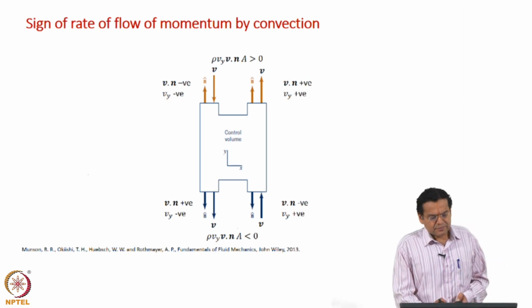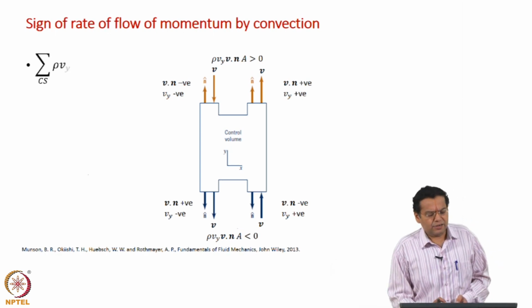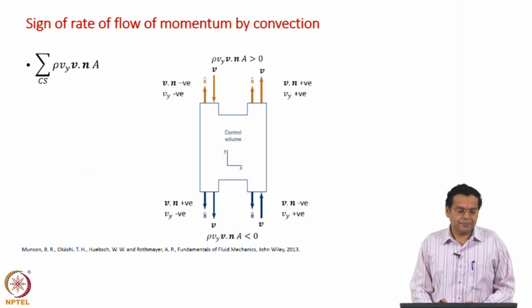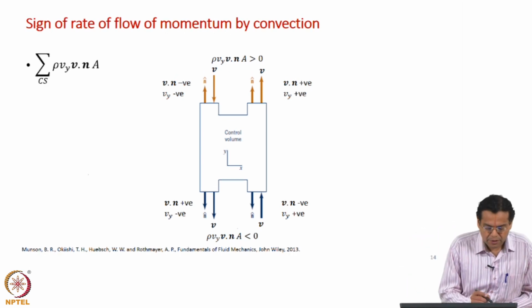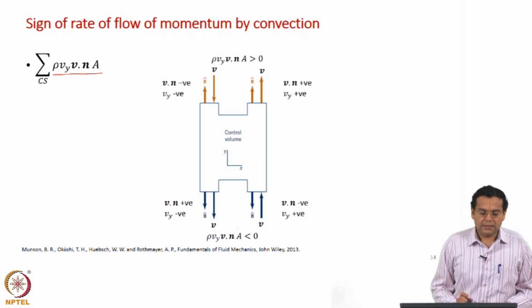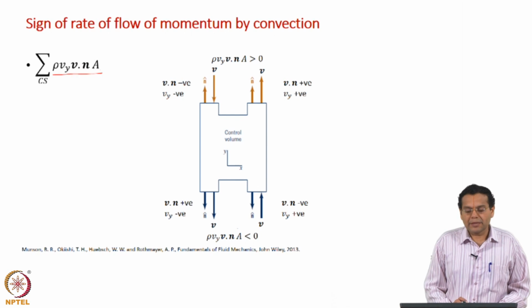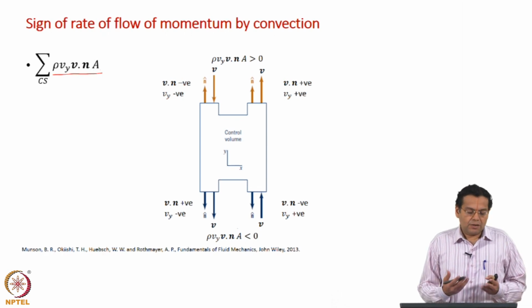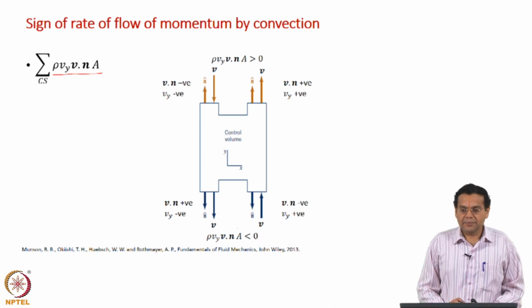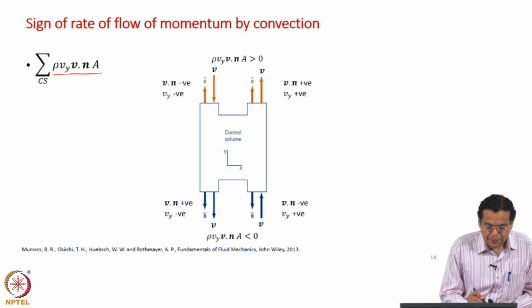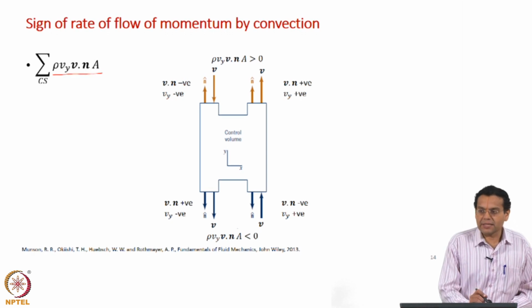Now, we have this net rate of flow of momentum by convection term. If you take one particular surface, inlet or outlet, this represents the rate of flow of momentum by convection. What we will do now is ask what is the sign of that particular term. The first observation is that two terms contribute to the sign.